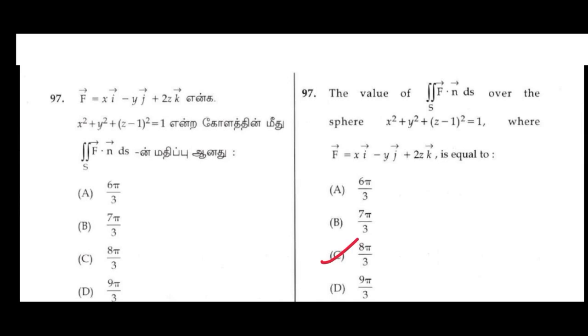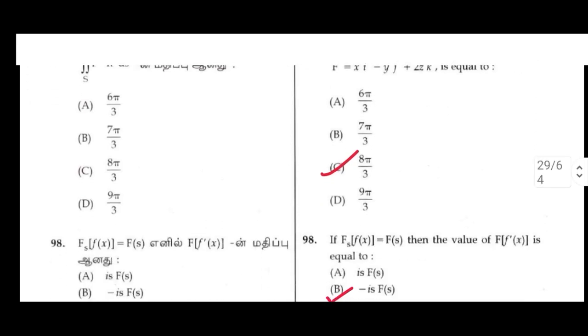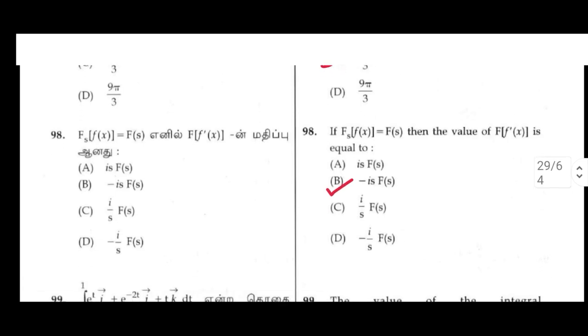97. The value of the double integral over S of F vector dot n vector dS over the sphere x² + y² + (z − 1)² = 1, where F = x i − y j + 2z k, is equal to, C option, 8 pi by 3. 98. If F of f(x) = F(s), then the value of F of f̂(x) is, B option, minus F(s).